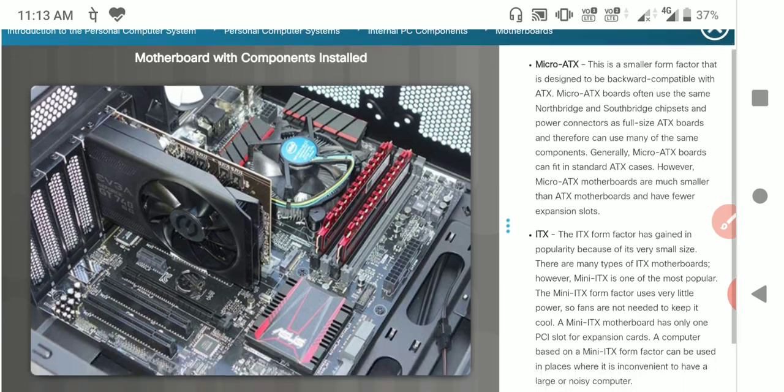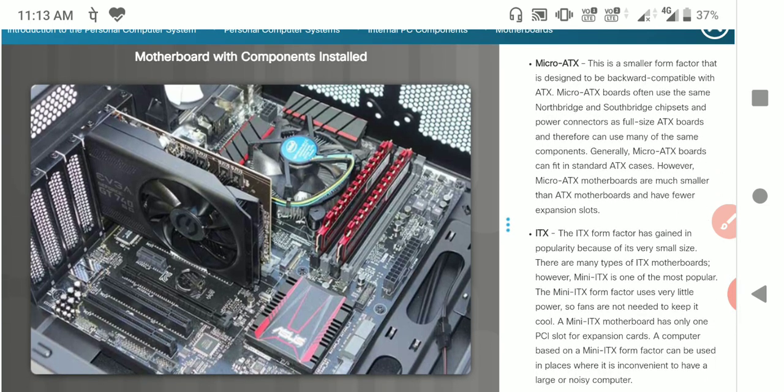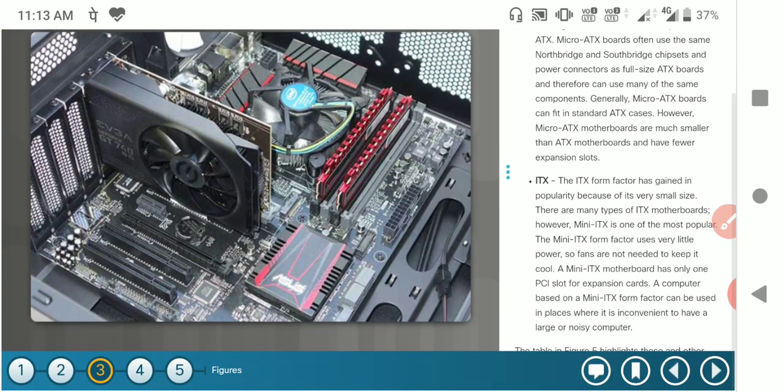So these are all the motherboards with the components installed. If your motherboard is installed in the corresponding case, it appears like this. This is the chipset, this is the RAM and the CPU fans, and these are some of the expansion slots. The fourth figure indicates that.